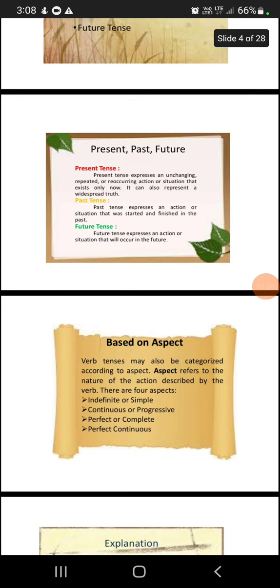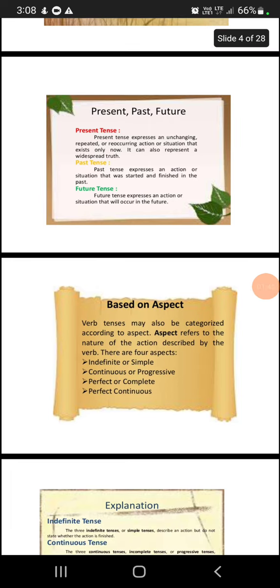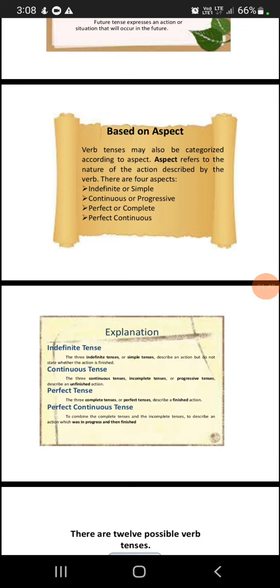And this is based on aspect. Verb tenses may be categorized according to aspects. The aspect refers to the nature of the action described by the verb. So there are four aspects. The first is indefinite or simple, then continuous or progressive, perfect or complete, and perfect continuous. So these are the basic aspects of verb tenses. The explanation of indefinite tense, continuous, perfect and perfect continuous is given below.